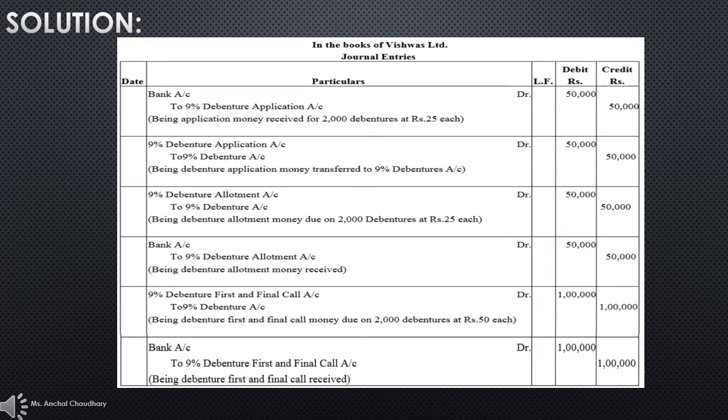And last journal entry is passed whenever you are receiving the first and final call amount of debenture. So bank account debit to 9% debenture first and final call account. So the amount will be 1 lakh. So this is a very basic question from the issue of debentures. Here all of the amount which was due at the time of allotment and call money, the overall amount has been received by the company.